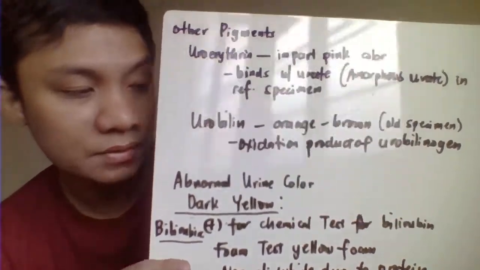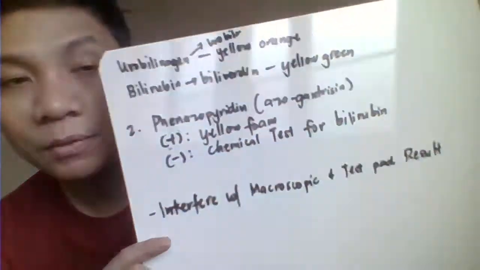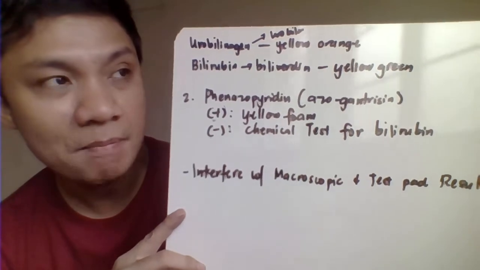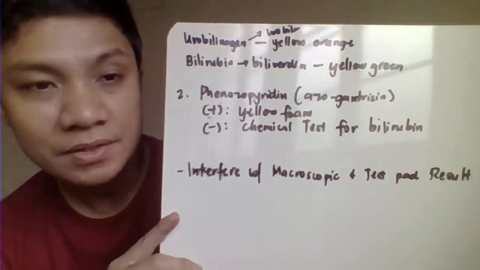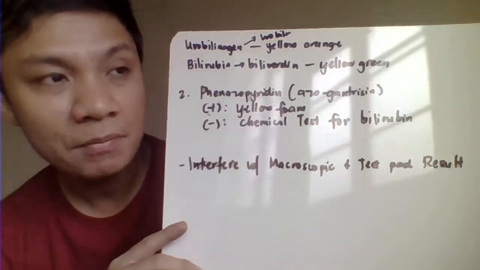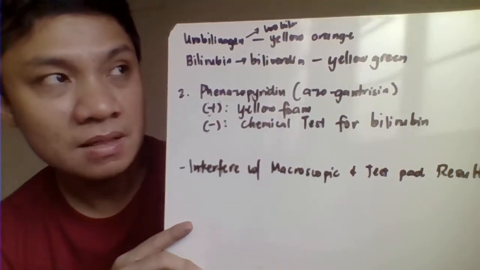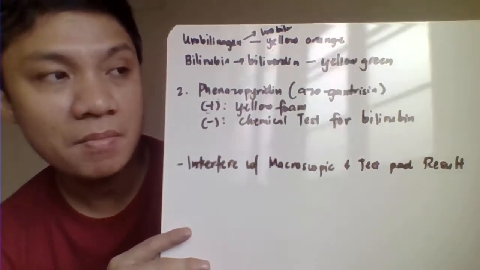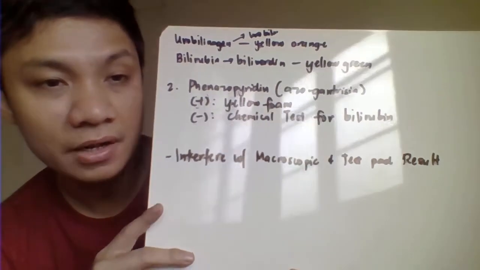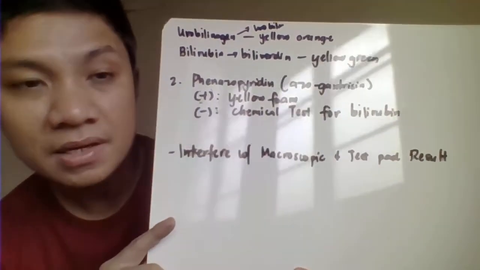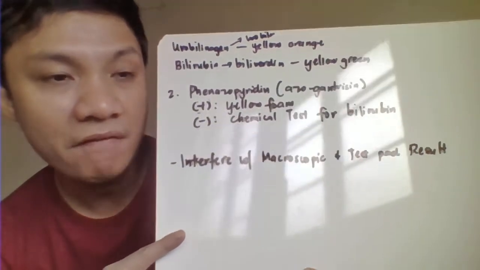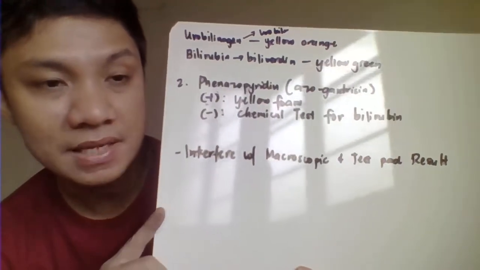extreme precautions. Then we have also here other pigments. Again, urobilinogen to your urobilin will impart a yellow orange color of the urine, and the breakdown product of your bilirubin, your biliverdin, would impart here a yellow-green na color ng urine. Then we have also here dark yellow. Dark yellow because of your medication in the form of your phenazopyridine or azo-cantricin.